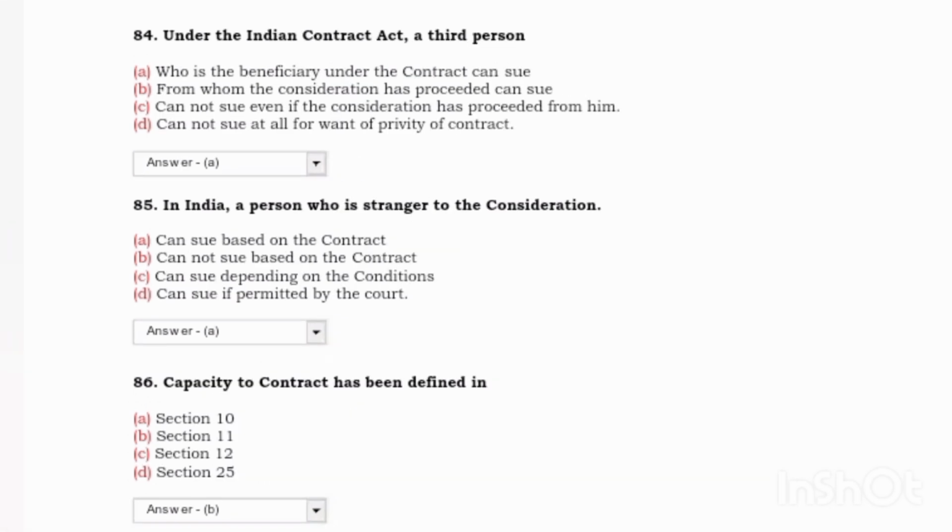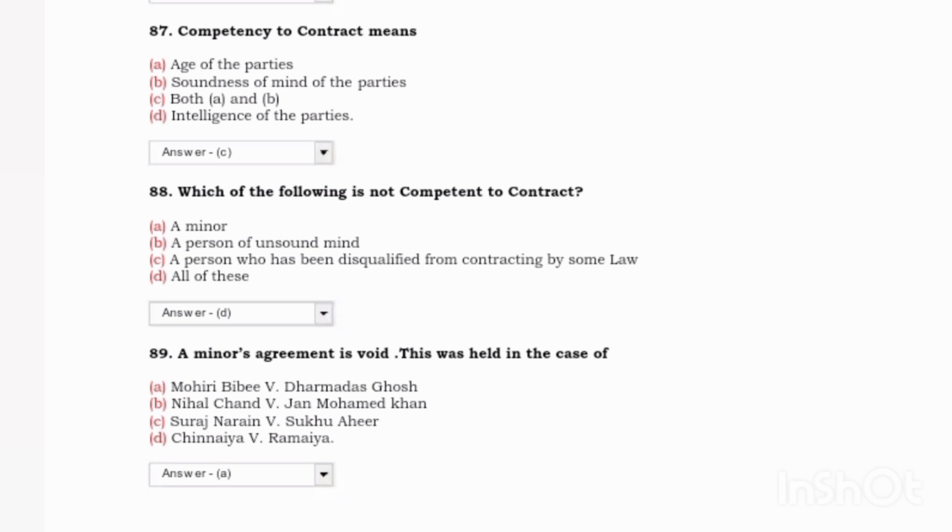Next, under the Indian Contract Act, a third person? Answer was A, who is the beneficiary under the contract can sue. Next, in India, a person who is a stranger to the consideration? Answer was A, can sue based on the contract. Next, capacity to contract has been defined in Section 11. Next, competency to contract means? Answer was C, both A and B. Next, which of the following is not competent to contract? Answer was D, all of the above.